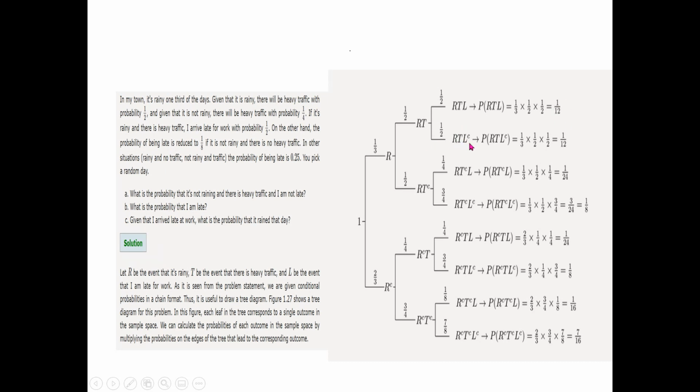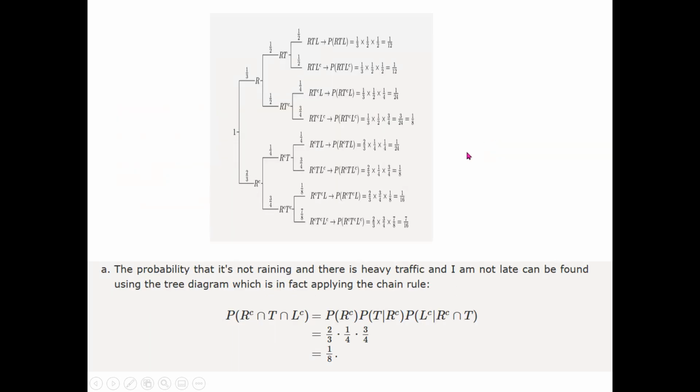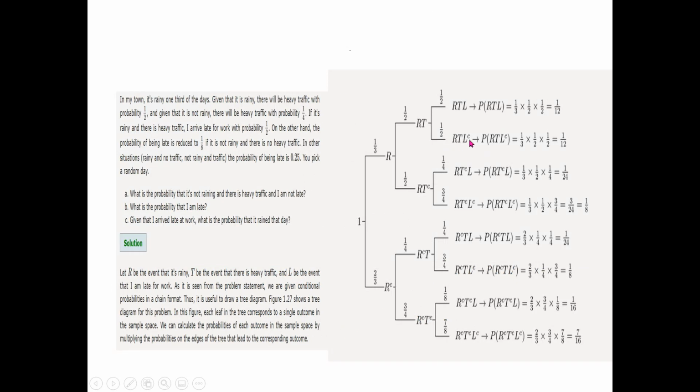Then RTLC. Actually, I am filling all these branches so that whichever information is required in the solution, we can use the particular branch. So, RTLC: it's raining, there is heavy traffic, but you still manage to come on time. You can see that the first 2 terms are exactly the same as in the first branch, because RT is the same. Now instead of L, we have LC.